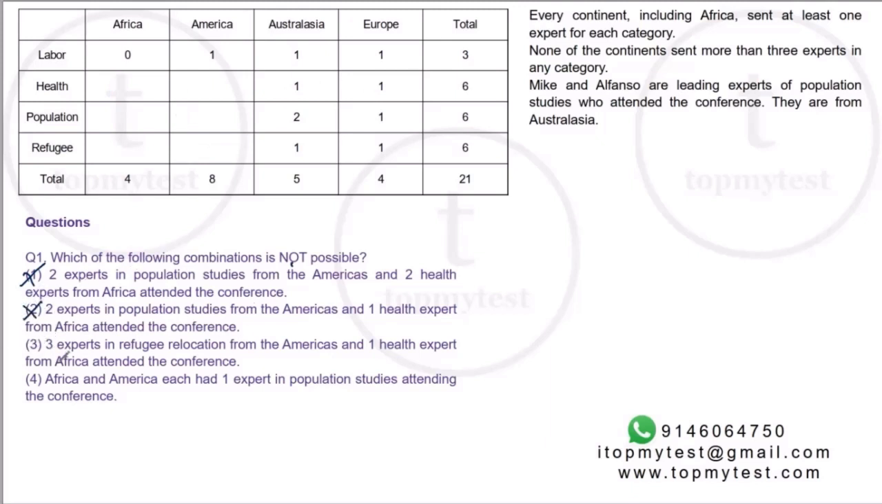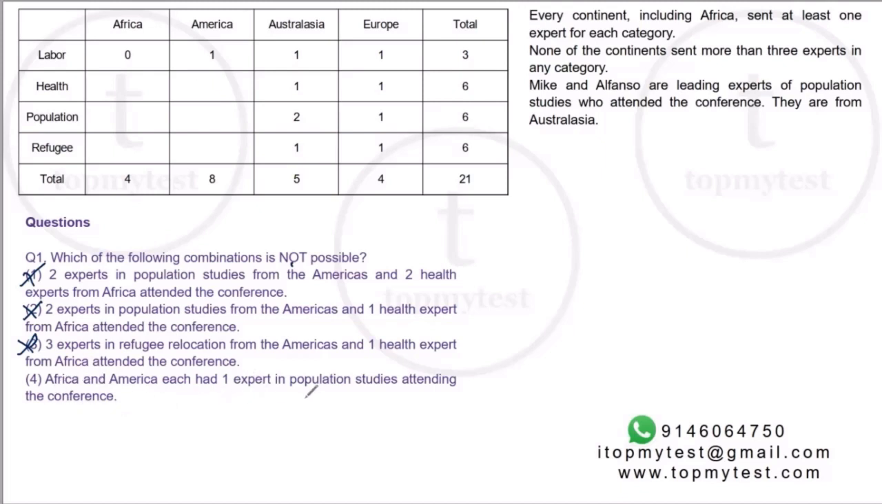Okay. Third, there are 3 experts in refugee relocation in Americas. So if I put 3 here, this will be 1. Okay, and 1 health expert from Africa. If this is 1, this should be 2. This should be 1, 1, 2. This should be 3. This is also possible. This does not seem to have any problems here also. This is also possible. And the last one should be false. This should not be possible.